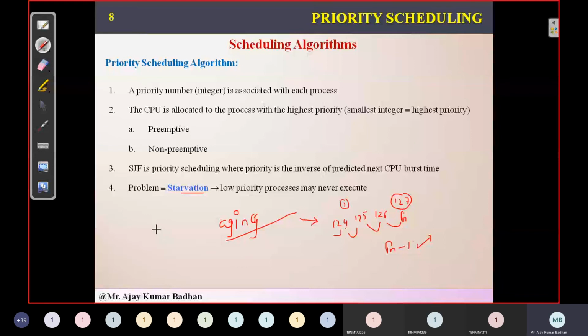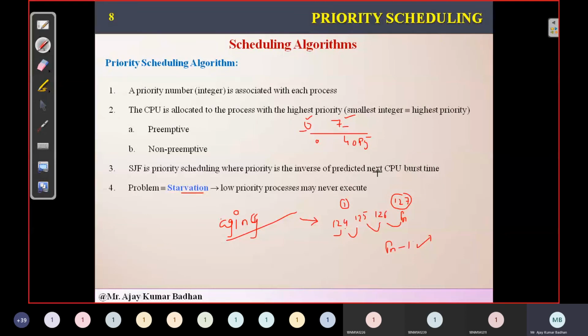Now one more point we need to keep in mind related to priority is that priority can be given in the range of 0 to 7 or 0 to 4095. But there is no exact convention about which one is considered highest and which is lowest. For example, some systems may use 0 as lowest priority and 7 as highest priority, whereas some systems may consider 0 as highest priority and 7 as lowest priority.